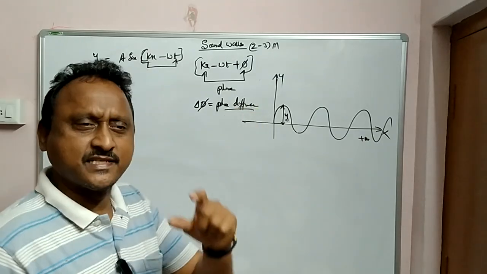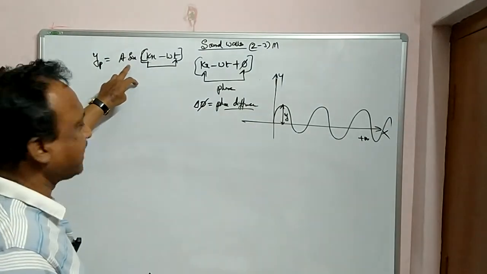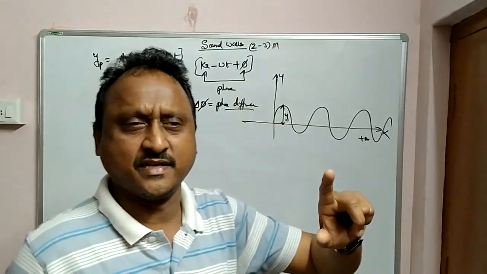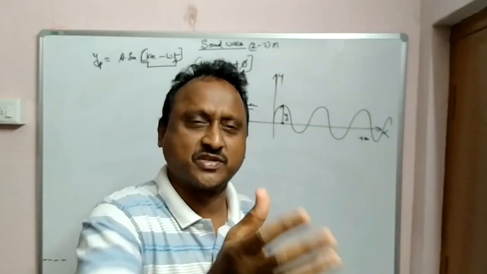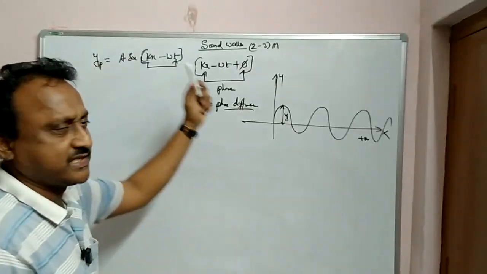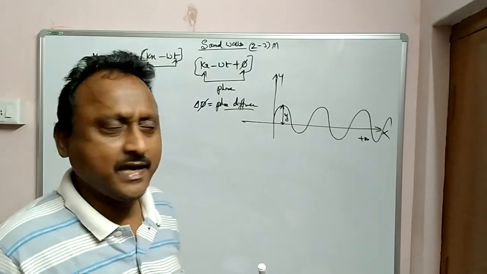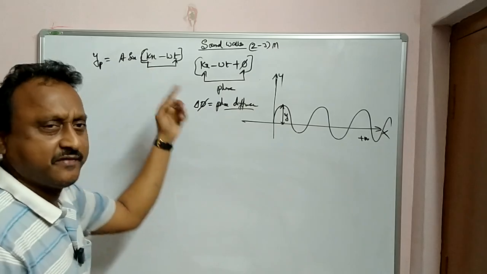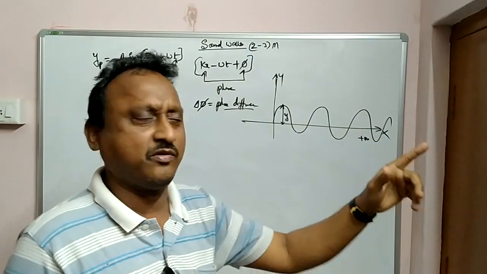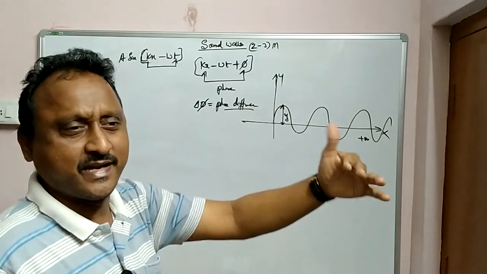If any difference is there between two waves, and please make a note, the wave can be written as a sine or cosine function, but while doing numericals you have to convert it into a sine function only. If cos is given, you can change it into sine. I will tell you how to change the function also. So this is the general equation. This wave is going in the positive x direction. I told you just now, if one is plus and another is minus, it is positive direction; both plus or both minus, negative direction.